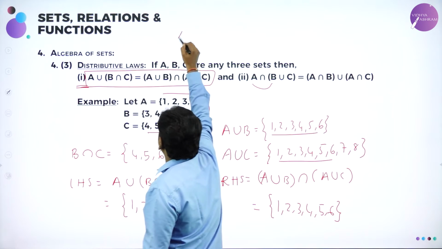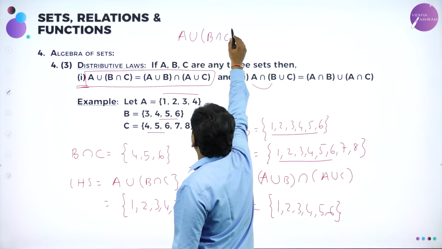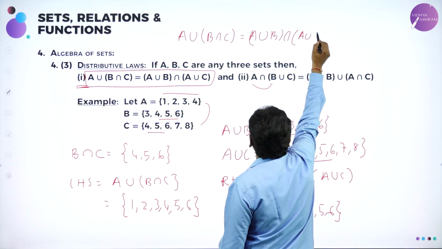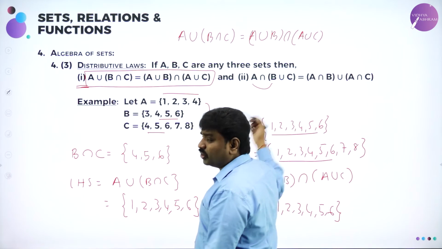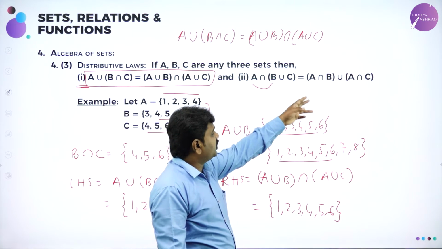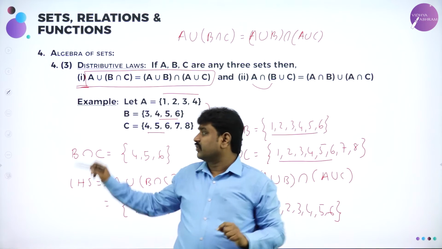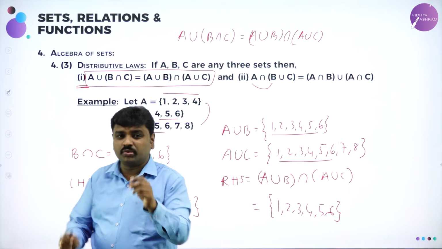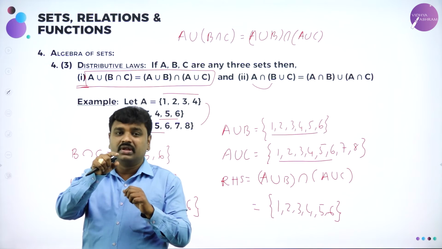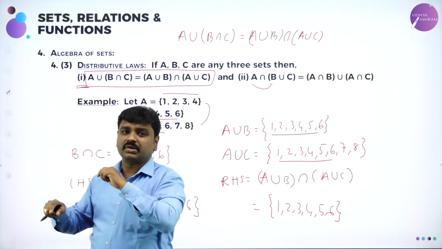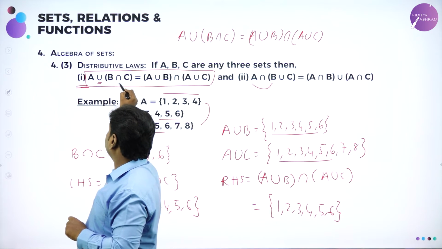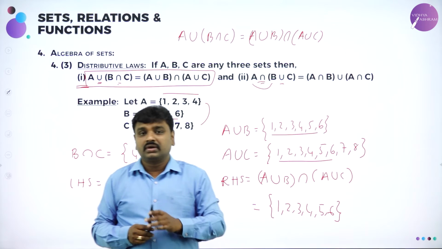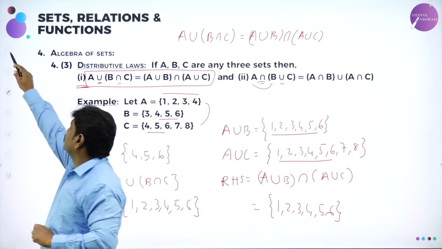What is the distributive law? A union (B intersection C) can be written as (A union B) intersection (A union C). Similarly, A intersection (B union C) can be written as (A intersection B) union (A intersection C). You can prove this for the same sets. I hope all of you understood the distributive law. In the distributive law, the operations are different. In associative, they are the same, like A union B union C. But here, outside union, inside intersection. There, outside intersection, but inside union. Now we are done with the algebra of sets operations.